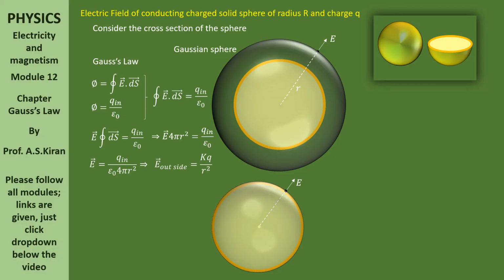The Gaussian sphere is enclosing the total charge. Where is the total charge? Of course, inside. Now, on the surface, how much is the electric field? The electric field on the sphere, E on, is equal to kq by capital R square, just by replacing r with capital R.